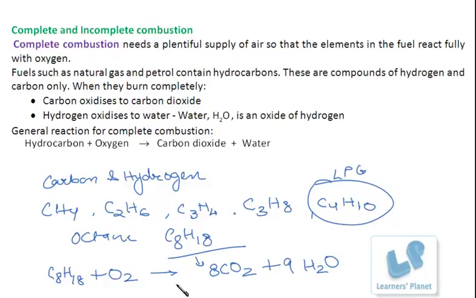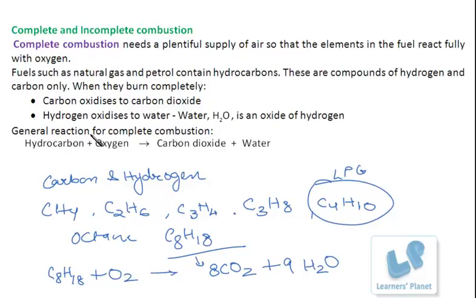And when there is incomplete combustion, what is happening? In case of complete combustion, a large amount of air or oxygen is available. In incomplete combustion, what is formed is carbon monoxide, not carbon dioxide.